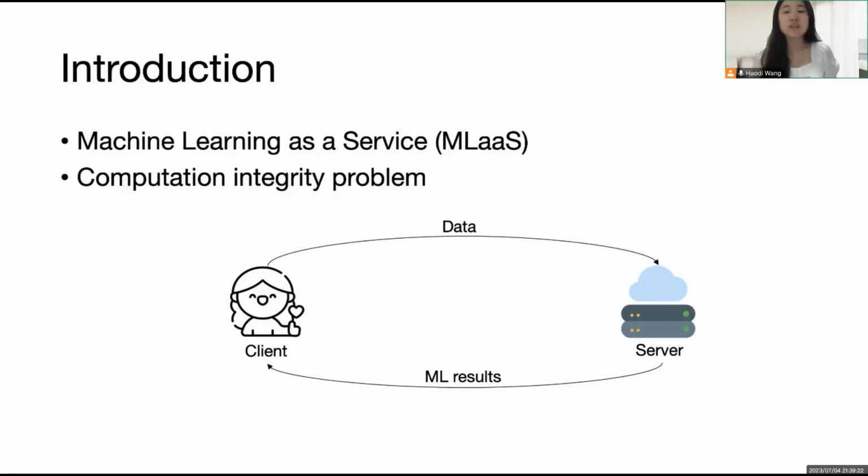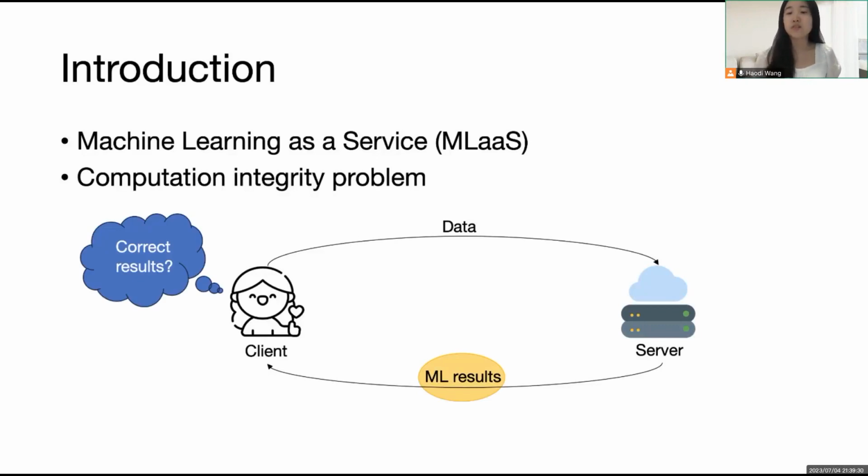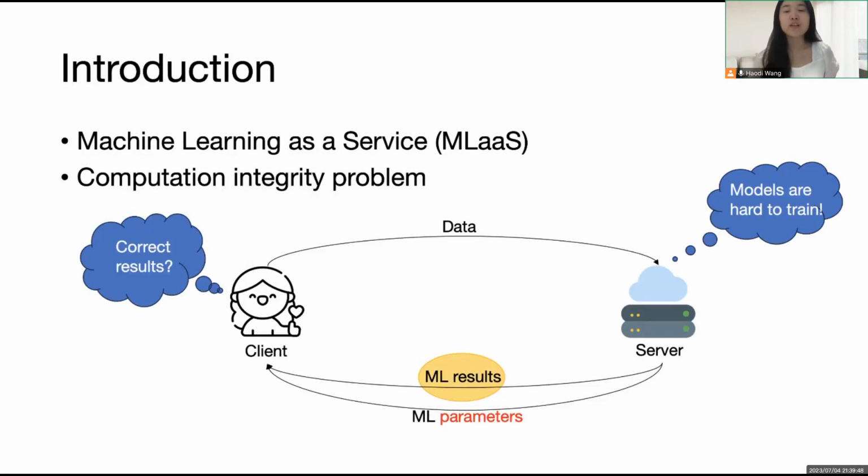Despite the effectiveness, the client cannot be sure whether the machine learning results are correctly computed or not. A malicious server might return a random result on purpose. To solve this issue, a straightforward way is to let the server release its model parameters. However, the training procedure is resource-consuming and contains expert knowledge. Thus, the parameters can be viewed as the intellectual properties of the server. Giving out the parameters will harm the server's interests. Fortunately, zero-knowledge proof, as a powerful cryptographic primitive, can help to solve this issue.